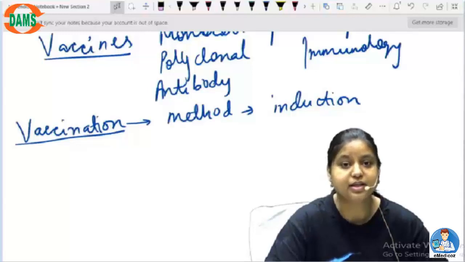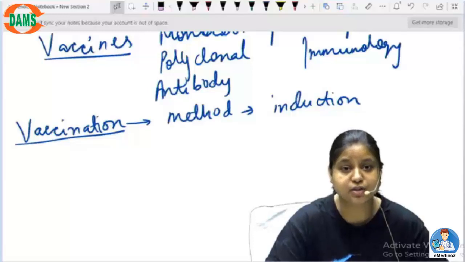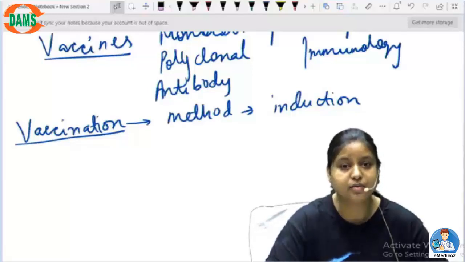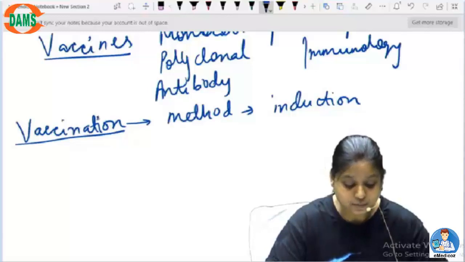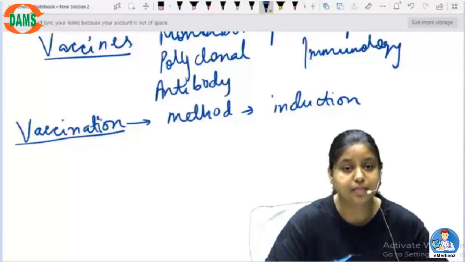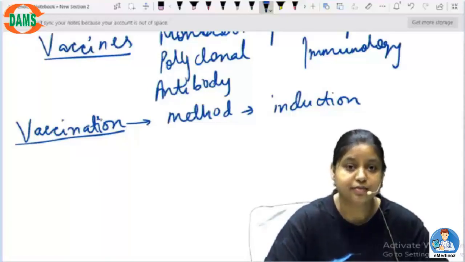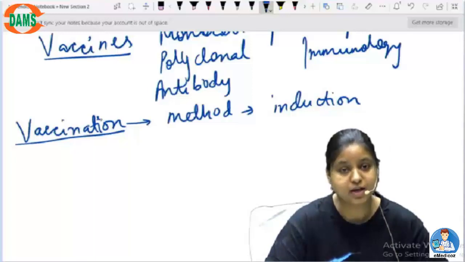Whenever there is any disease, or whenever there is an attack by a bacteria, virus, or any pathogen, or for example cancer or anything, whatever happens to our body, the utmost requirement of the body is that it should have immunity. It should show an immune response towards the particular pathogen. So if our body cannot show appropriate immunity for a given disease or pathogen, then we have to induce that immunity from outside. So what are those things which can induce the immunity will be taken care of.